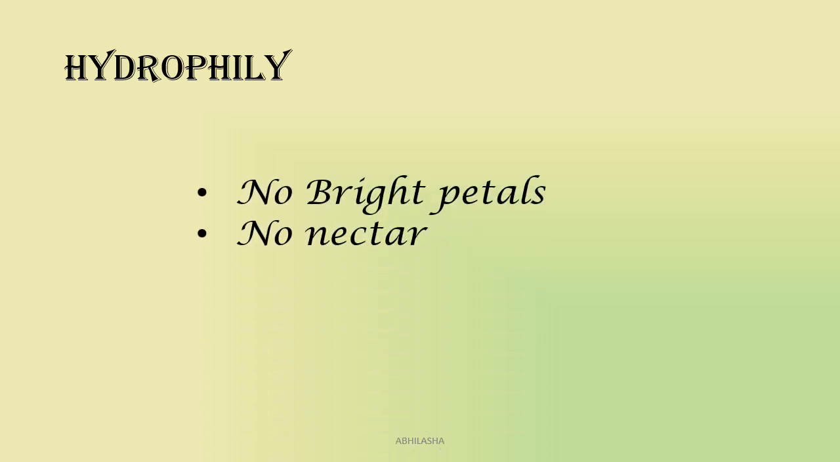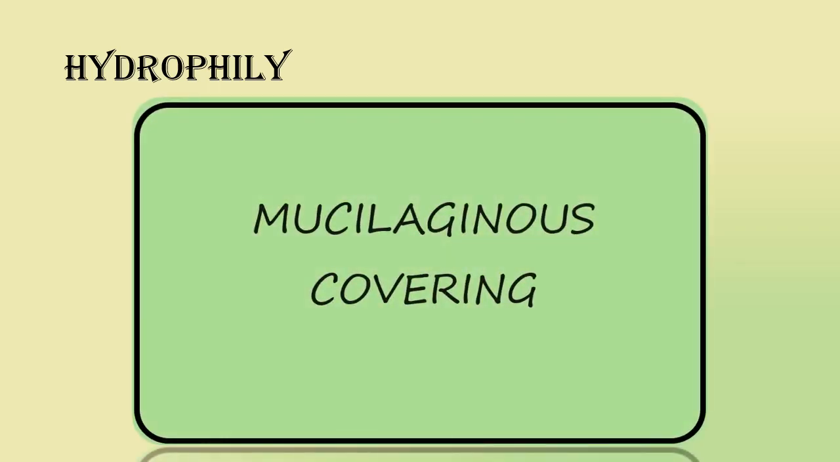Can you guess the characteristic of flowers which are water pollinated? Do they need to be bright and colorful? Do they need to produce nectar? No. What they need is protection from water, from being damaged by constantly being in water. For this, they have a mucilaginous coating that protects them from rotting by being continuously in contact with water.